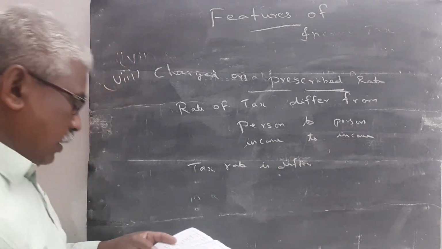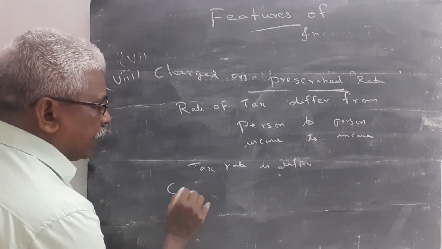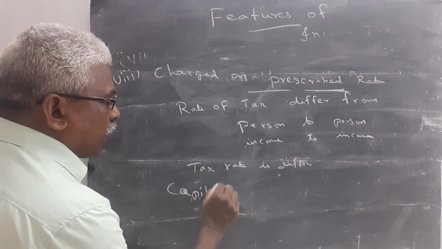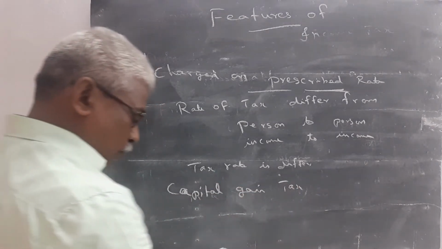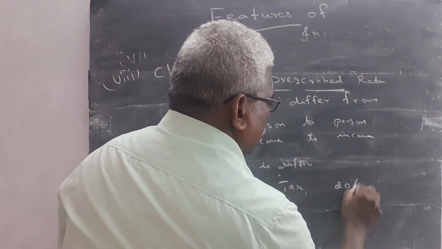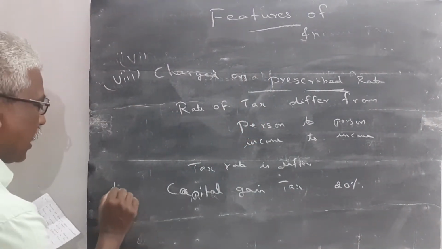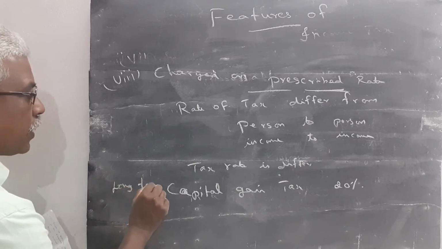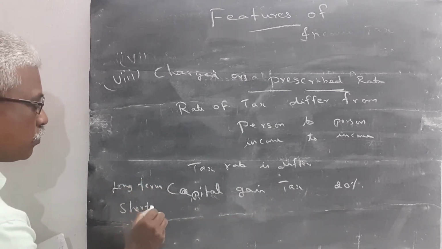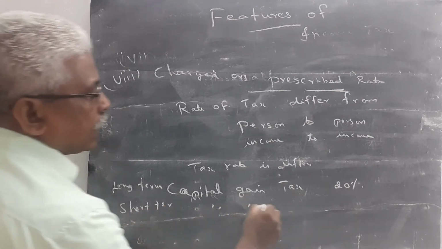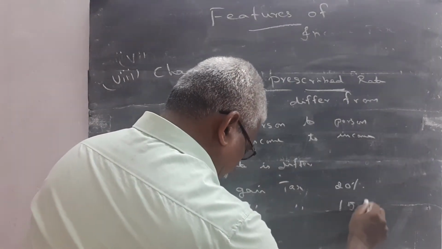For example, the capital gain tax is 20%. Long-term capital gain tax is 20%, but short-term capital gain tax is 15%.